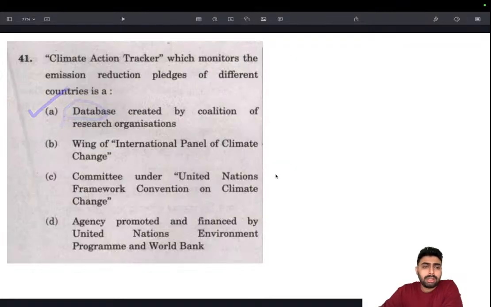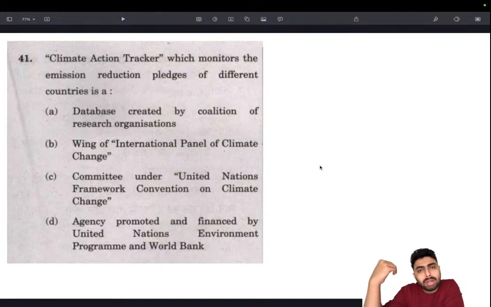Moving on, next one, Climate Action Tracker. This is slightly on the difficult side, especially because the approach we need relies on our accumulated knowledge and awareness. When you're preparing environment, you will most likely come across IPCC, obviously, UNFCCC, yes.